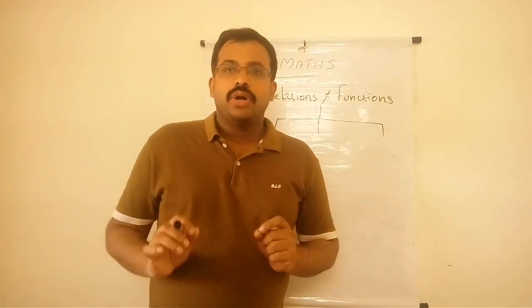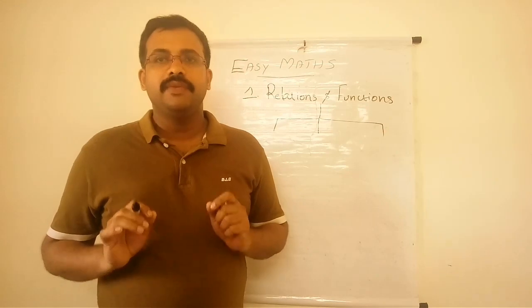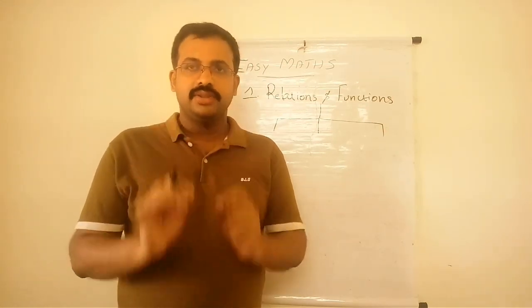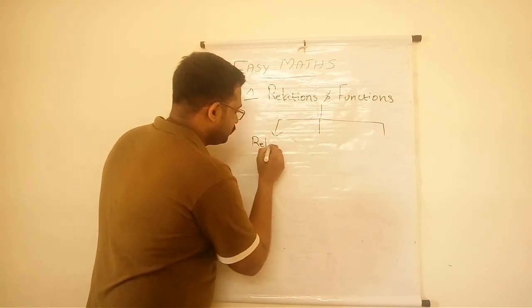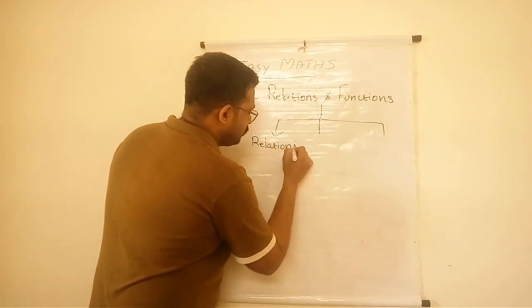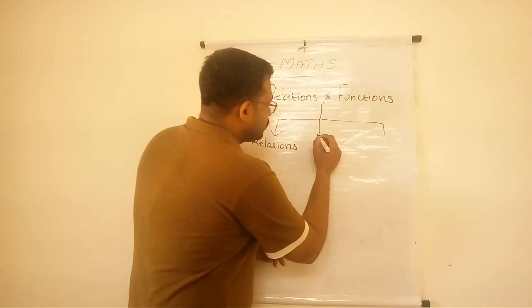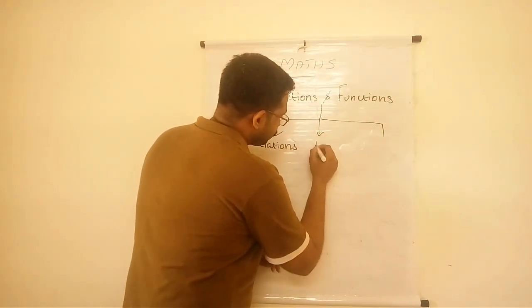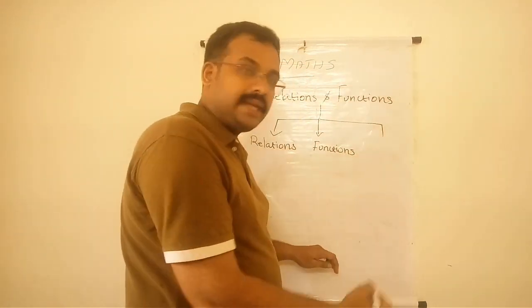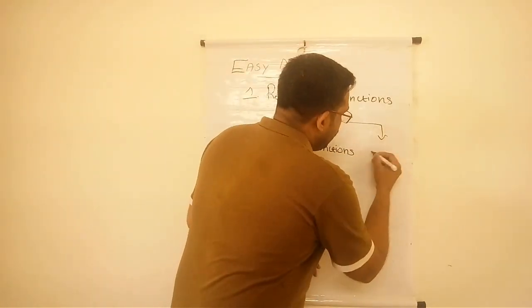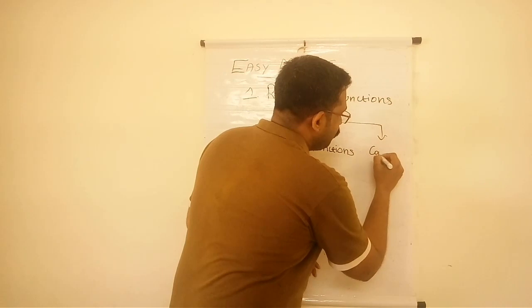So 3 important points that we want to remember in this chapter are: first one is relations, second one is functions, and third one is an operation called composition.